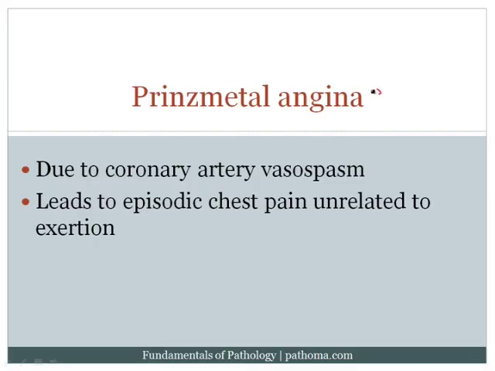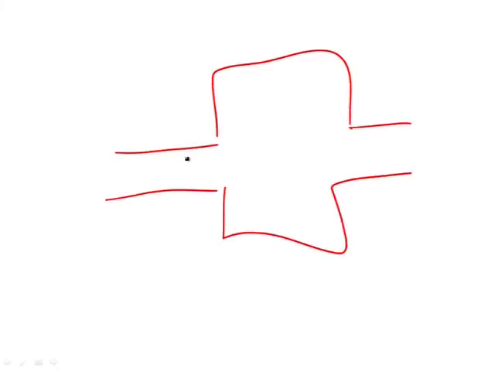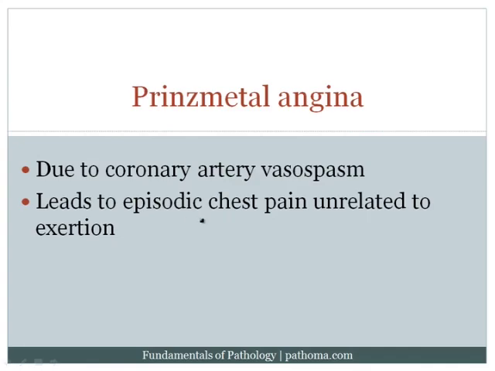The third type of angina, again, reversible chest pain, is called Prinzmetal angina. The idea here is that you get vasospasm of the coronary artery. So again, here's the coronary artery. This is going into the myocardium, and you get vasospasm so that this artery clamps down. Now, when this artery clamps down, it's going to completely cut the blood supply, and that cutting of the blood supply will then result in episodes of chest pain that are unrelated to exertion. Whenever the vessel clamps down, that's when the patient's going to have chest pain.